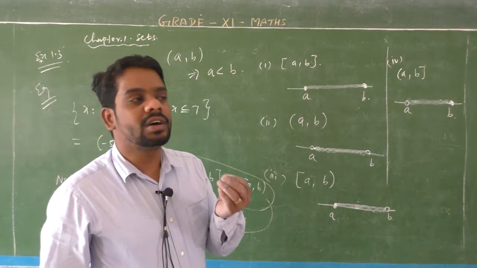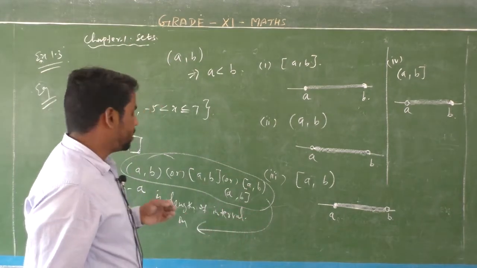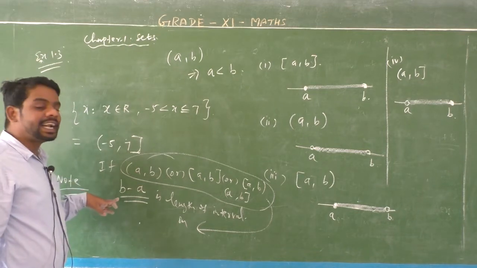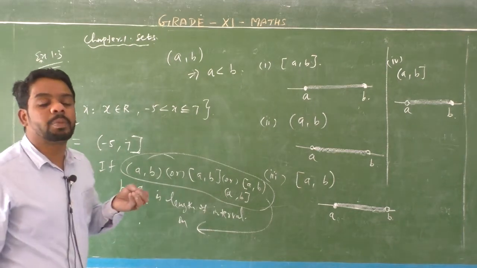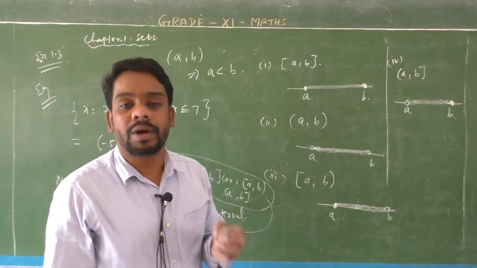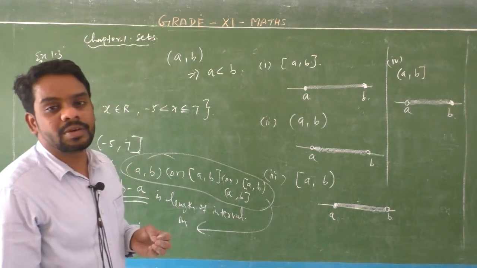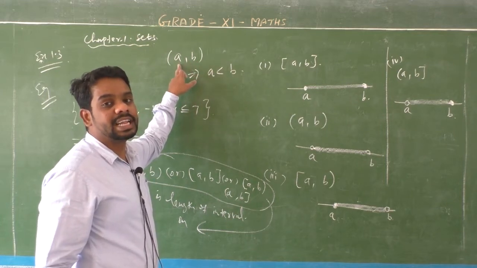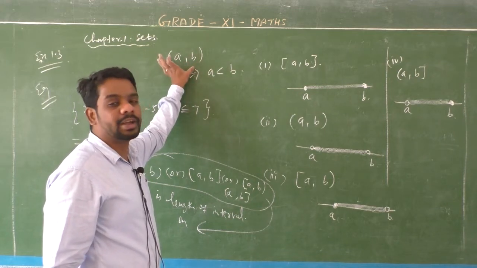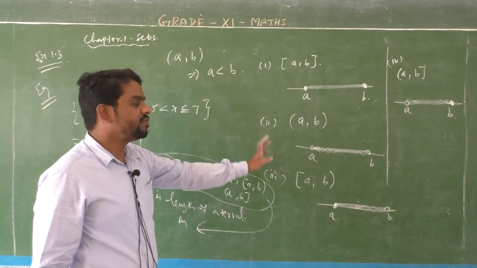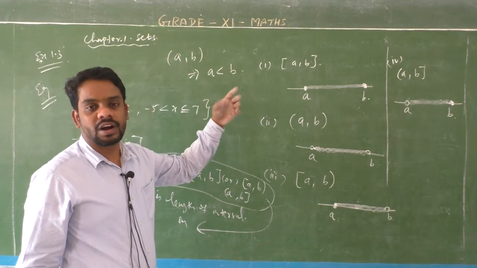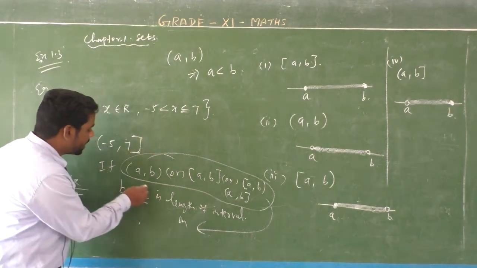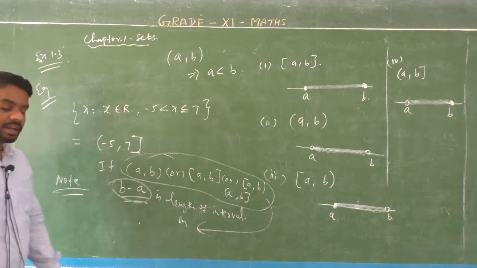Okay, right. So the length of interval means b minus a. Here b is the greatest value, so length is positive. Length is only positive. So right side value is the biggest one, b is the biggest value, a is the smallest value. So for the interval a comma b, whether open, close, or half open, half close, if any interval, the length of interval is b minus a.